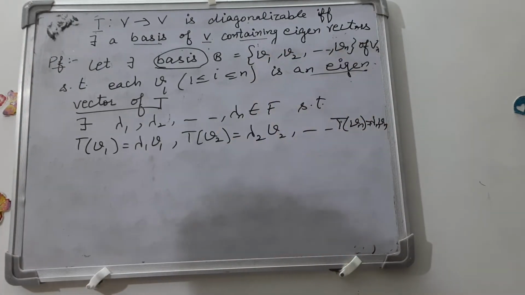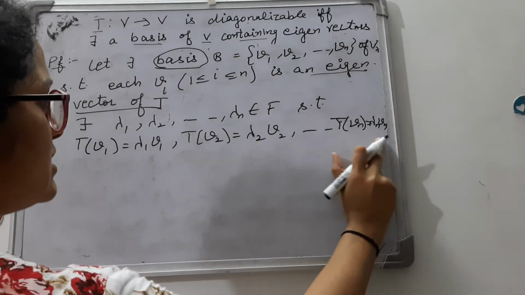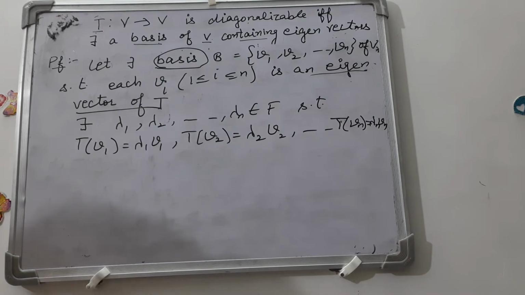This is the definition of eigenvalue and eigenvector.